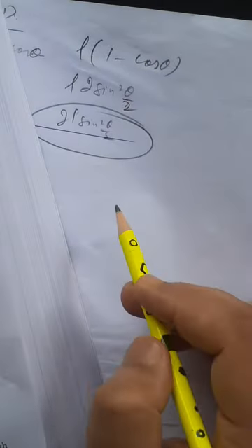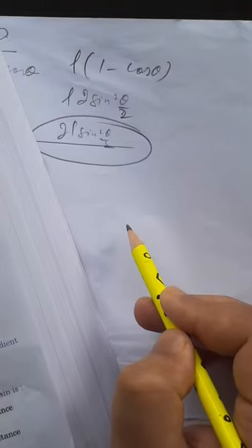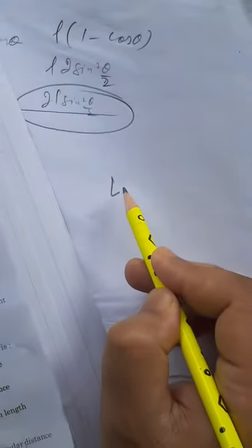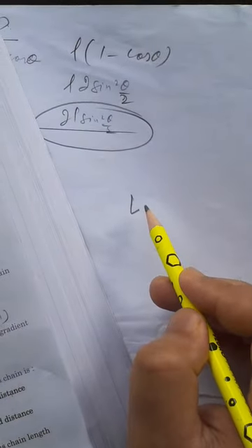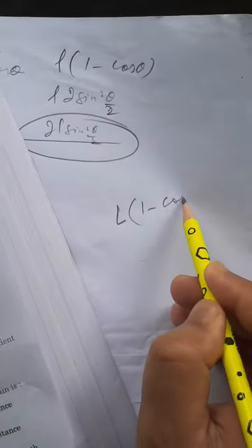correction to be applied to each 30-meter chain length when we have a theta degree slope, and suppose chain length is L, is L(1 minus cos theta).